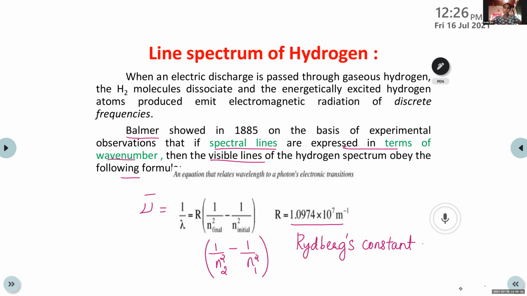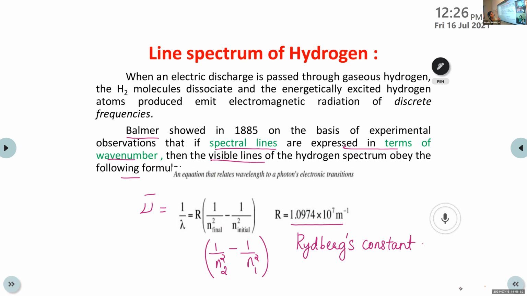Ma'am, will you explain again the line spectrum of hydrogen? Yes, sure. I told you that there are different energy levels, right? There is one ground state, then excited states. Ground state is represented as n equal to 0. Then n equal to 1, 2, 3, 4, etc. are considered as the excited states.